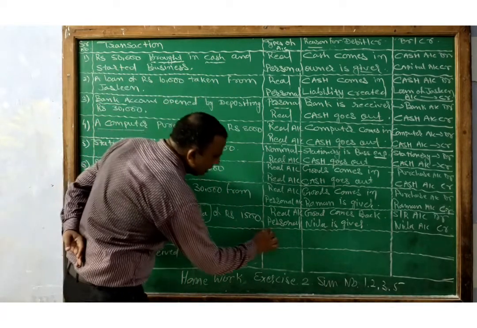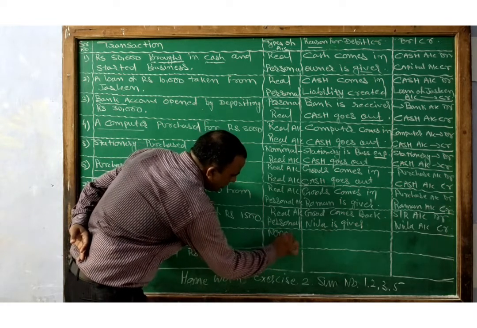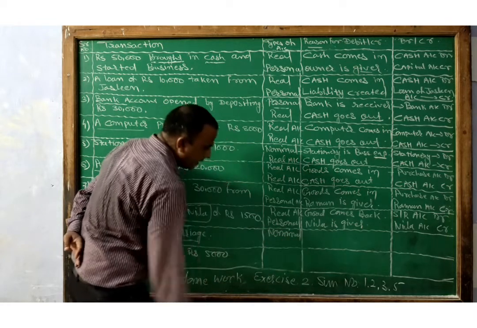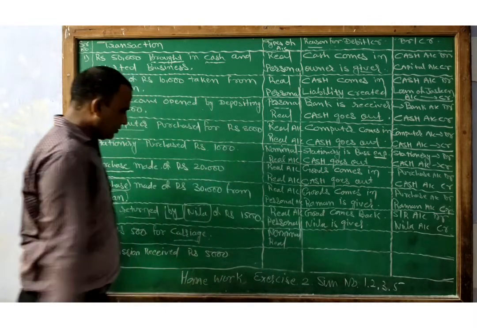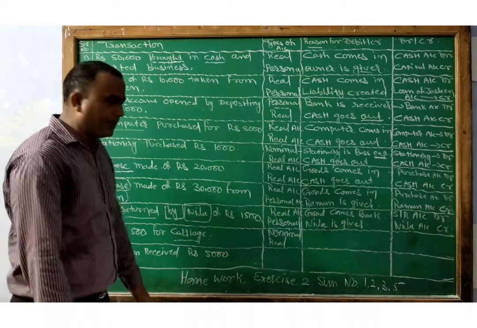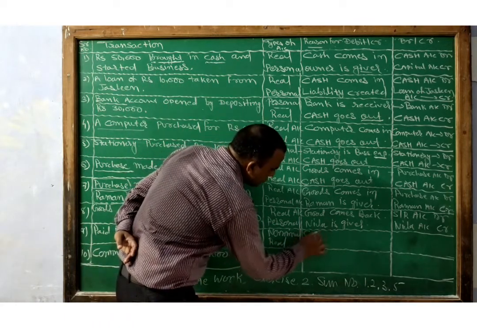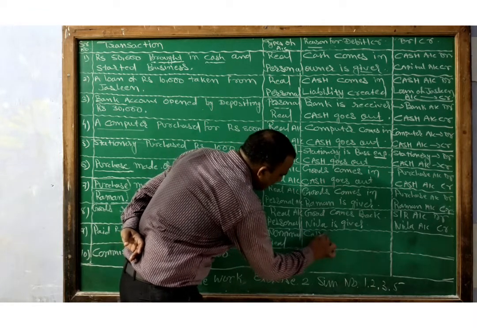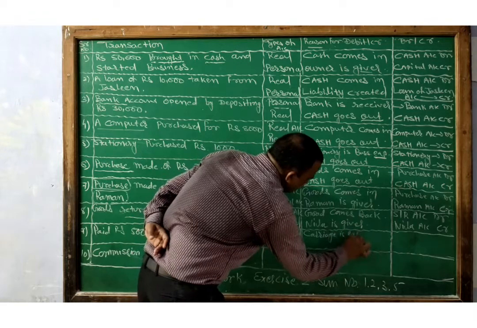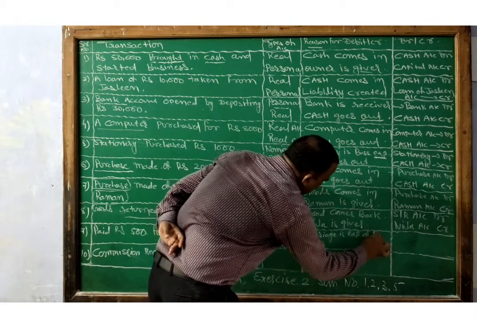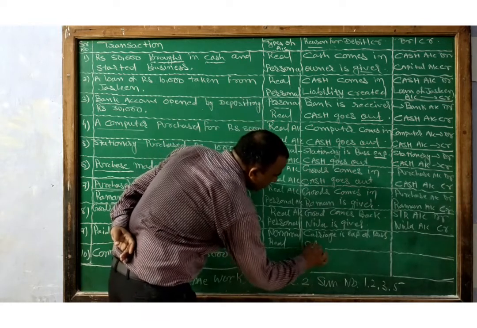So in this transaction, two accounts are affected: carriage account and cash account. First we report carriage. It is an expense, that's why it is under the nominal, and cash is under the real. So apply the rule of nominal account: debit all the expenses. Carriage is an expense of business, and cash goes out.